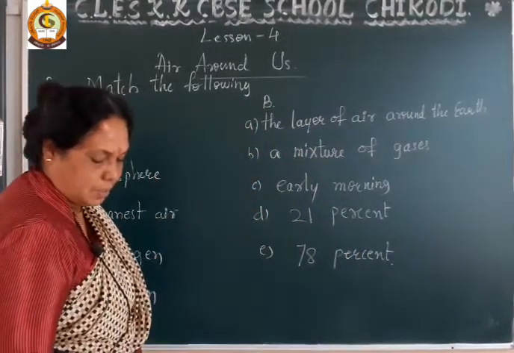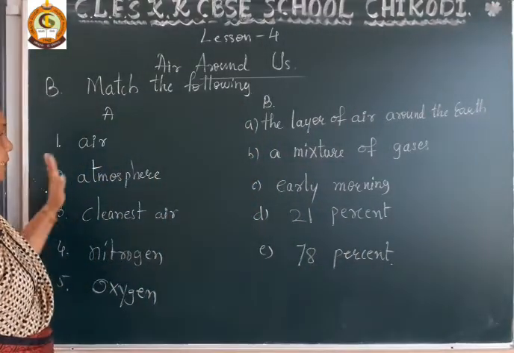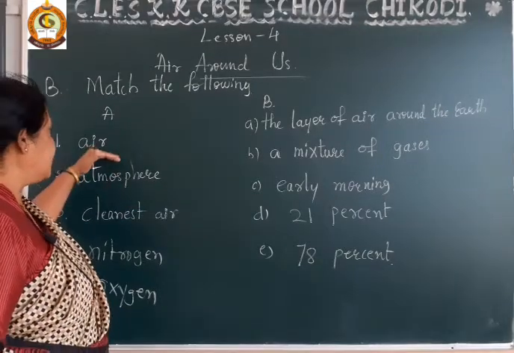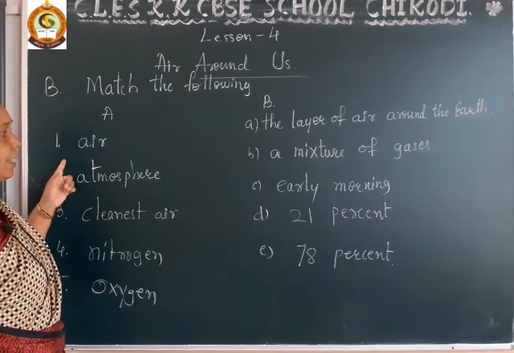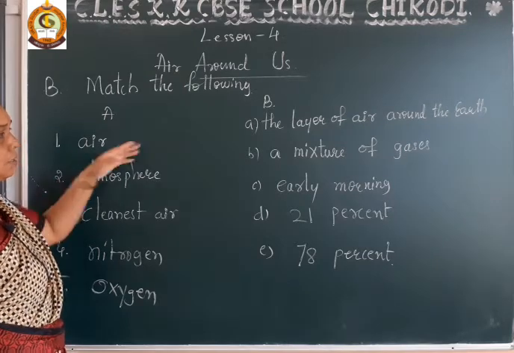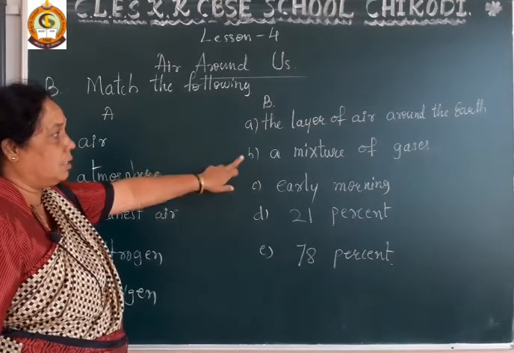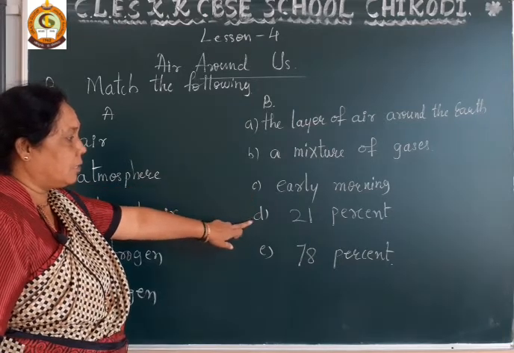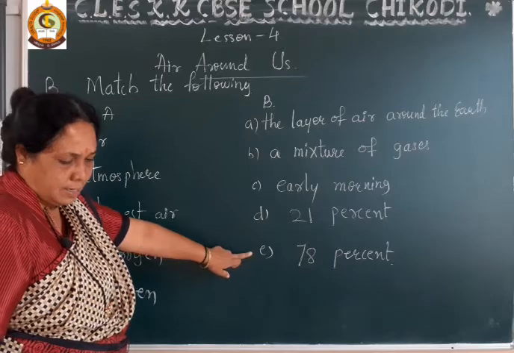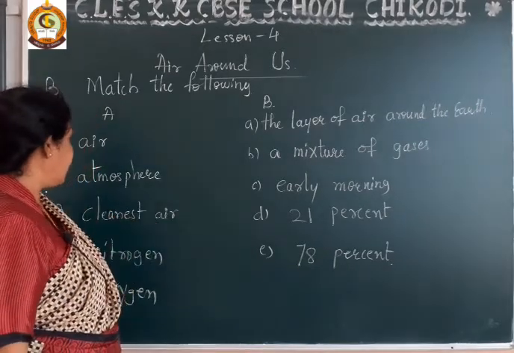Okay, dear students, so these are the words from A side and B side. We will read the word and match to the correct sentence. Here air is what? The layer of air around the earth, a mixture of gases, early morning, 21% and 78%.